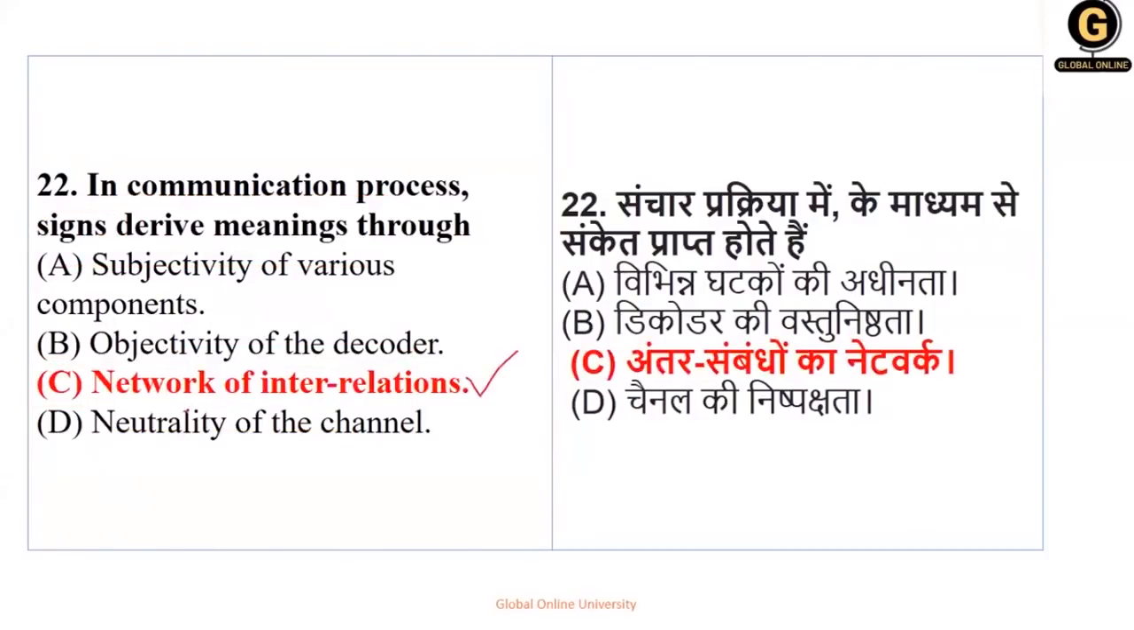This question was in a recent year. तो ये question थोड़ा, maybe first time आप देख रहे हो, तो ये recent year का question है. Okay, so you just have to understand कि signs derive करना है process में, तो it happens because of what? It happens because of network of interrelations.